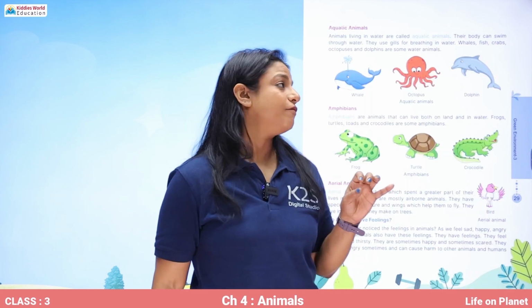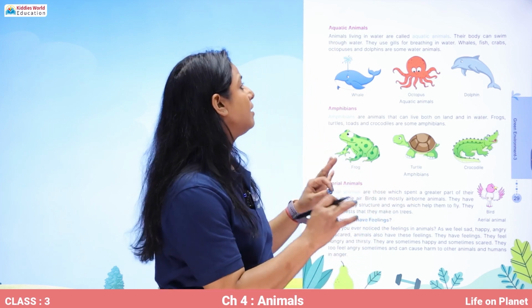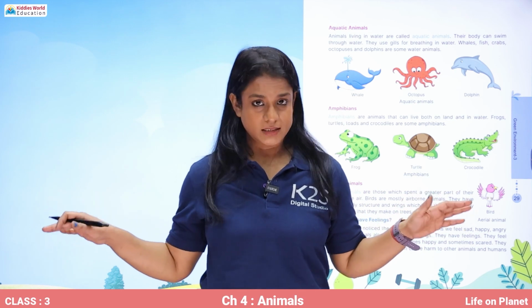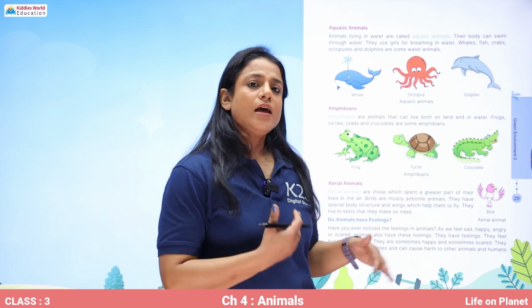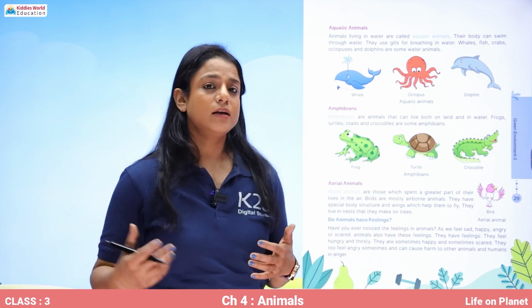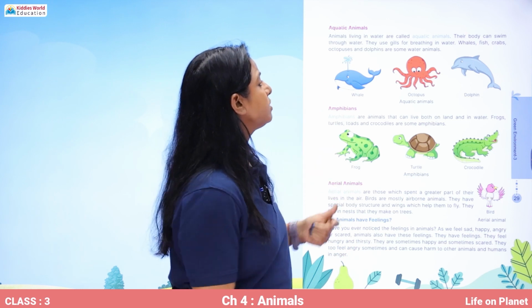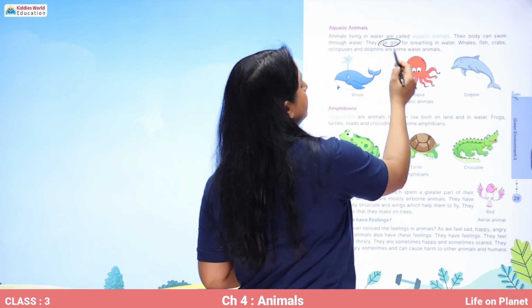The animals that live in water are called aquatic animals. They can swim with the help of their fins and tail. Some have special feet, which are webbed feet or paddle-like feet. They use their gills to breathe.